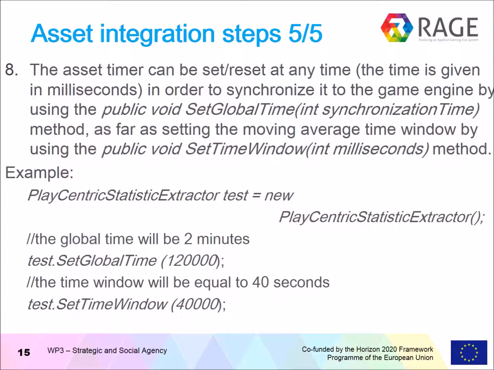Also, at any time we can set or reset the global time for our model by the set global time method, like here in the example, and also we can set new values for the time window, which is used for the measuring of the values, by the method set time window.